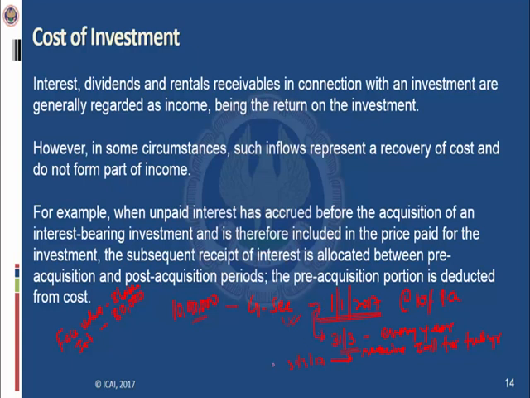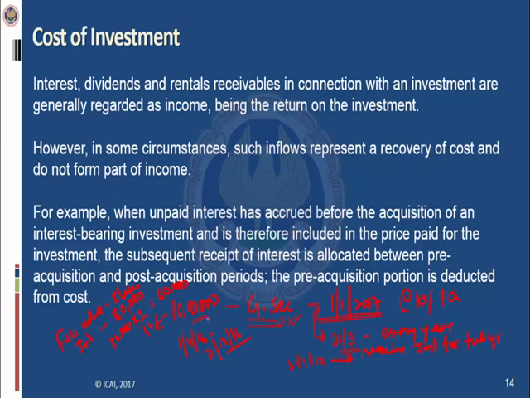What does it mean? It means the entity has paid the interest of 9 months, from 1st April 16 to 31st December 16, to the seller of these government securities. So 9 months interest will be 60,000. It means in this 10 lakh, 80,000 multiplied by 9 divided by 12, 60,000 interest is inbuilt.